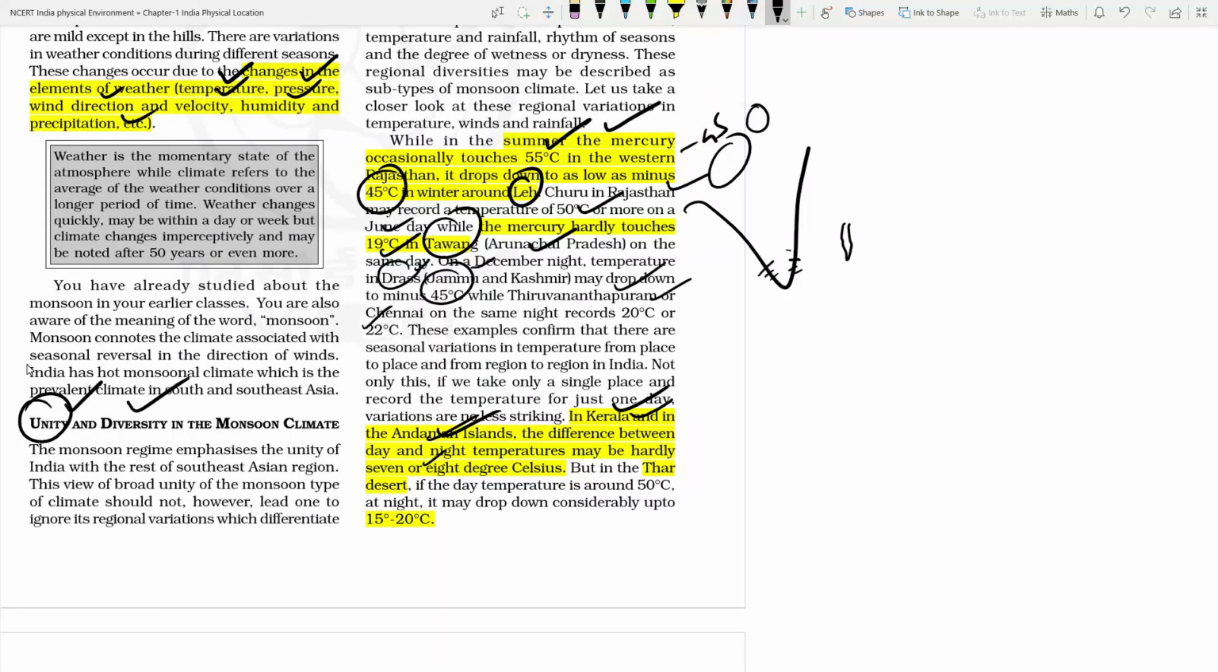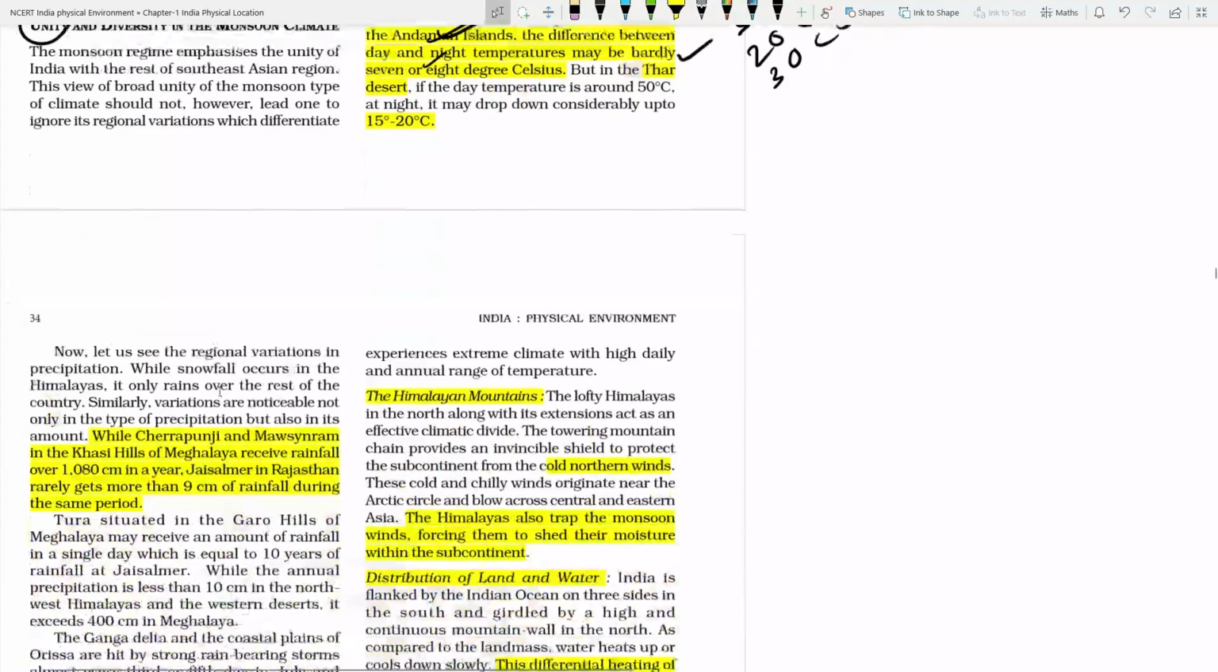Within a day, the temperature variation from day to night is hardly 7 to 8 degrees Celsius, while in the Thar desert, the temperature difference within a day may vary up to 20 degrees Celsius. Means at daytime, if 50 degrees Celsius is the temperature at noon, then at night it may reduce to 20 degrees Celsius. So there might be a drop of 20 degrees Celsius, a difference of 20 degrees Celsius.